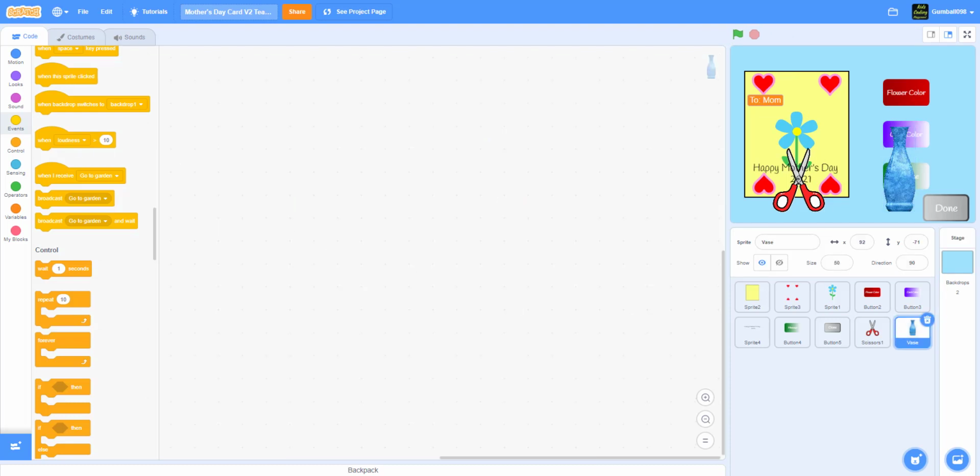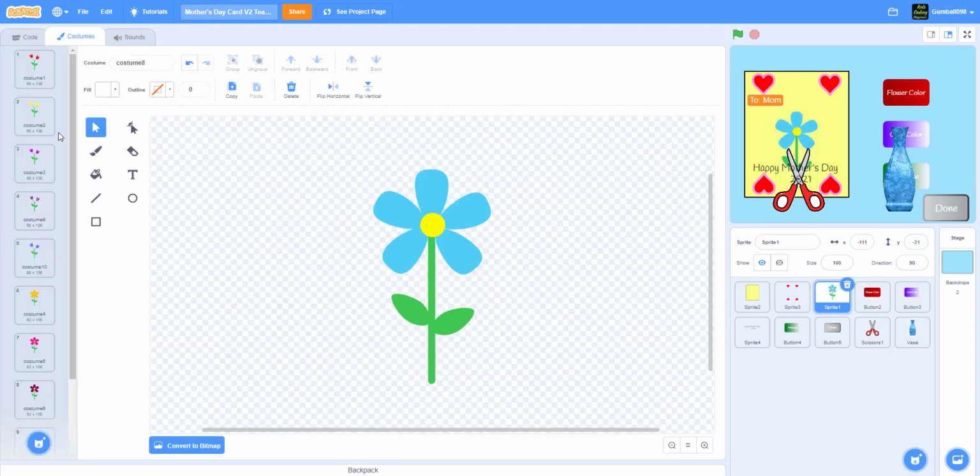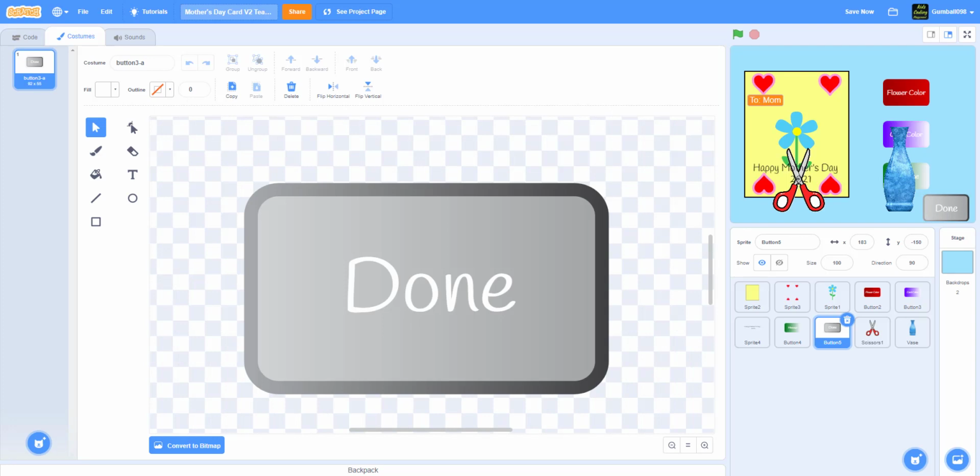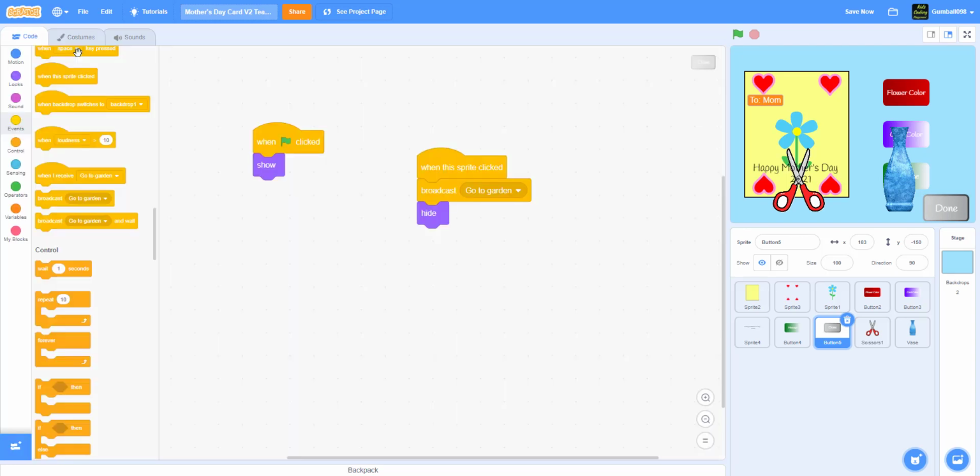So the vase should be fairly simple, but we also have to put the sprites, all the different costumes of the flowers, inside all 3 of them. So we just have to duplicate the flower 3 times. I'm gonna work on hiding all these sprites when done is clicked, because it has a very small amount of code, so it's better if I do that first. So when I receive go to garden, it will hide.